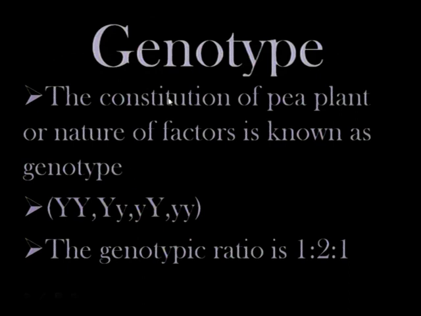Now, let us move to genotype. Genotype means the constitution of pea plants or the nature of the factor. That is capital Y, small y, capital Y, and both small y's. This is known as genotype and the genotypic ratio is 1:2:1.